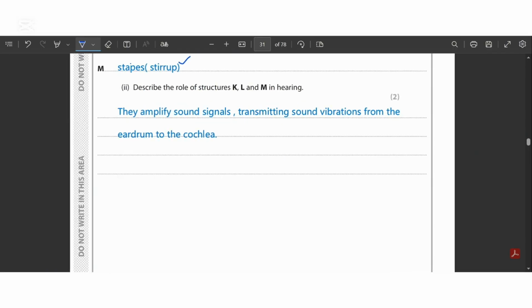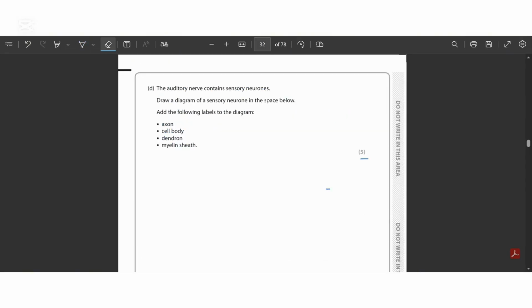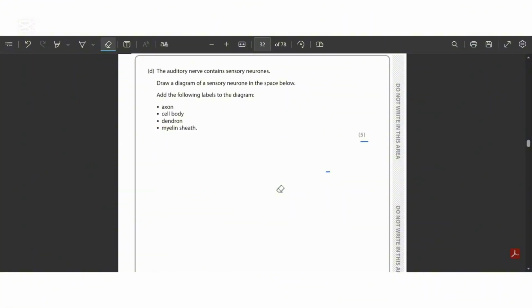All right, so let's answer the question. I have answered this part right over here: they amplify sound signals, transmitting sound vibrations from the eardrum to the cochlea. Since it is a 2-marker question, according to their role, the marks are that they amplify sound signals and transmit the sound vibrations. And then the next mark is from the eardrum to the cochlea. Okay, so this is basically my 2 marks. So move on to the next question.